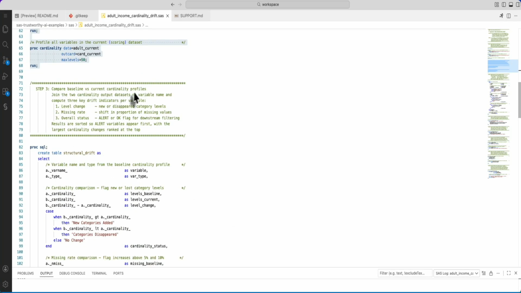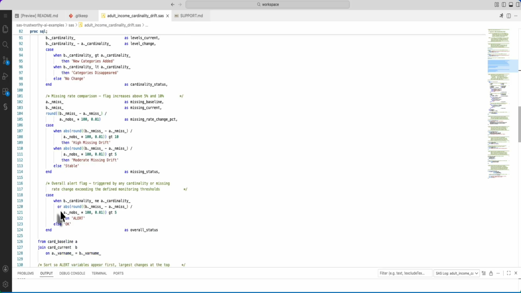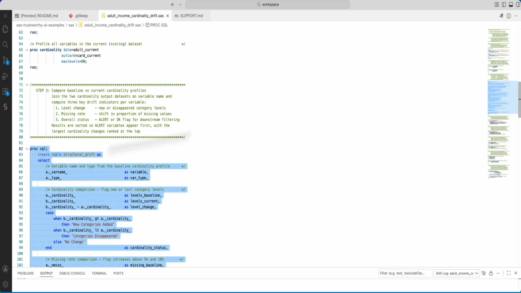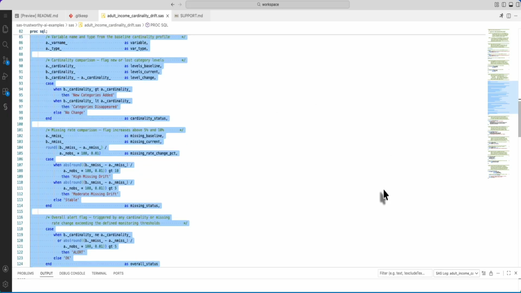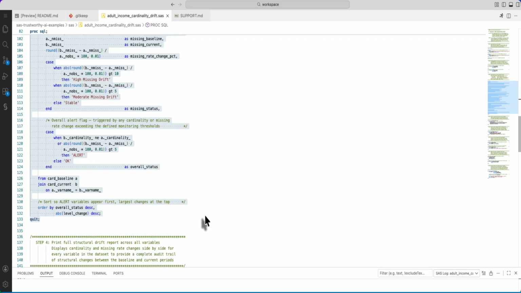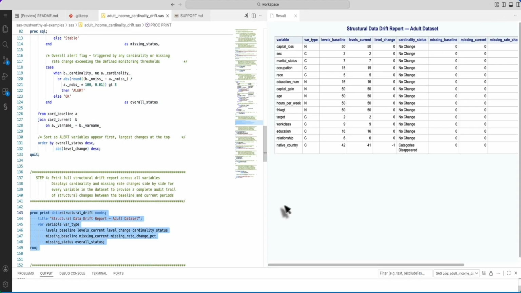Over here I am comparing the proc cardinalities of the baseline data with the current data set. I'm using our basic proc SQL to do that. And don't worry, all this code is available on the QR code that I will share. Once that is done, I'm going to use proc print to see which of my cardinality has changed.